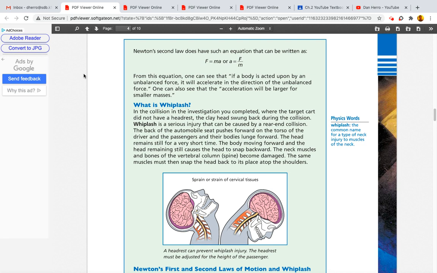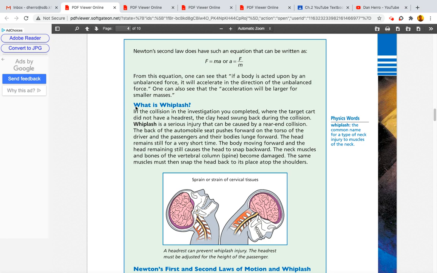Newton's second law does have such an equation that can be written as force equals mass times acceleration, or acceleration equals force divided by mass. From this equation, one can see that if a body is acted upon by an unbalanced force, it will accelerate in the direction of the unbalanced force. One can also see that the acceleration will be larger for smaller masses.